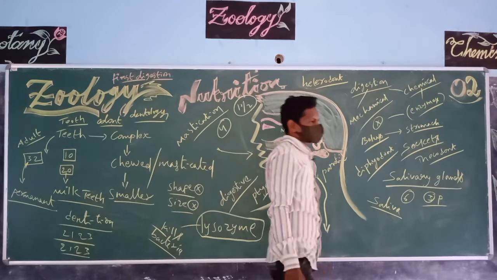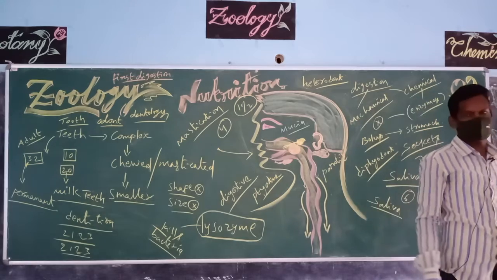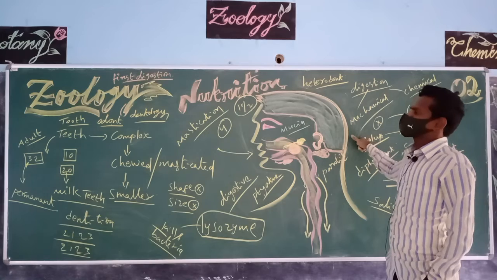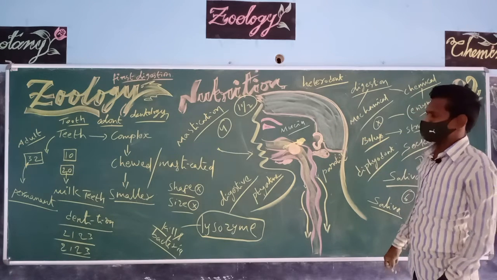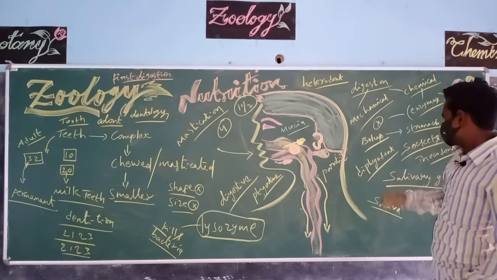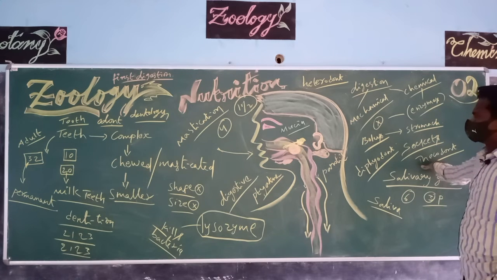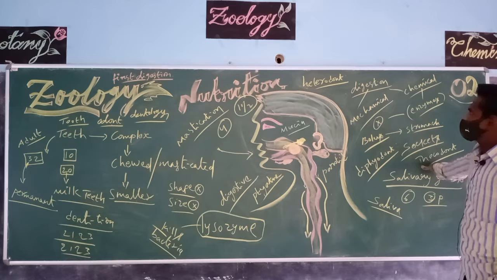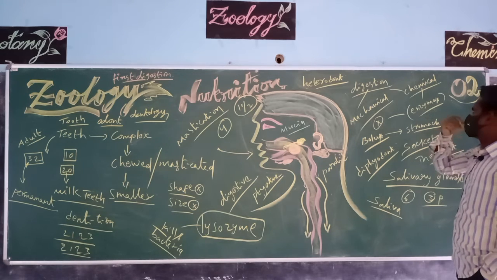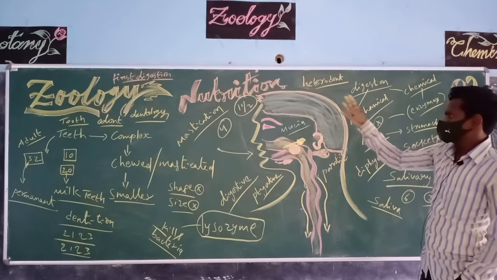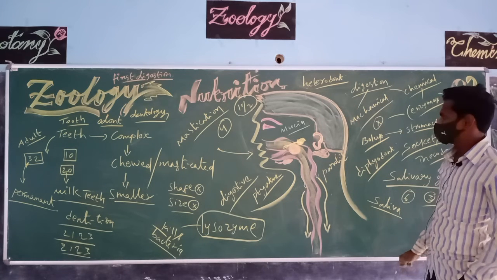In the next class we will discuss the numerator and denominator, and the size, shape, structure and function of the 4 types of teeth, and the structure of teeth also. So till now we have discussed salivary glands and their functions and types, teeth and their types, what dentition is, what the dental formula is, and the types of digestion, mechanical and chemical, and the different combinations of enzymes present in the saliva.